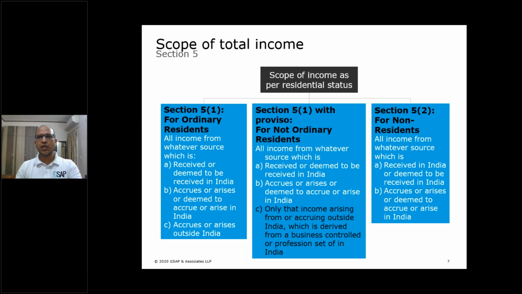Moving on to the last bucket for non-residents, section 5 subsection 2, it says that all income from whatever source which is received or deemed to be received in India, or which accrues or arises or is deemed to accrue or arise in India, only that income is taxable. It means only India source income is taxable for a non-resident. Their foreign source income is non-taxable. So friends, kindly keep these three buckets in mind because we will use them in our subsequent slides.